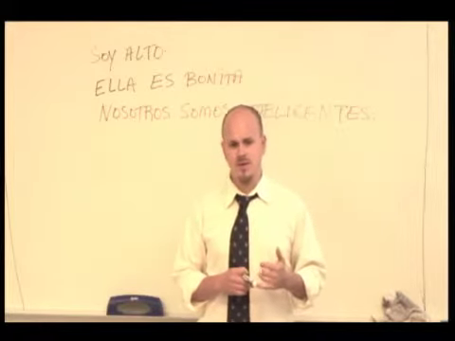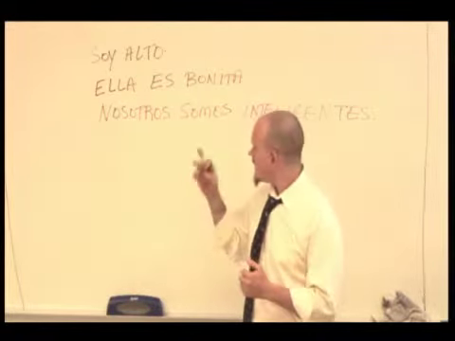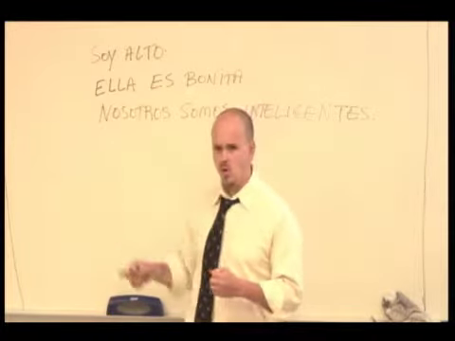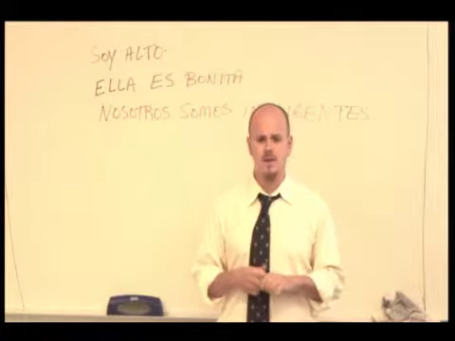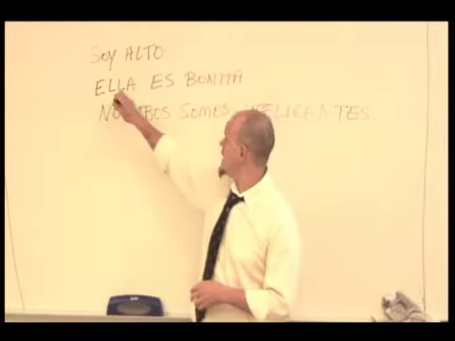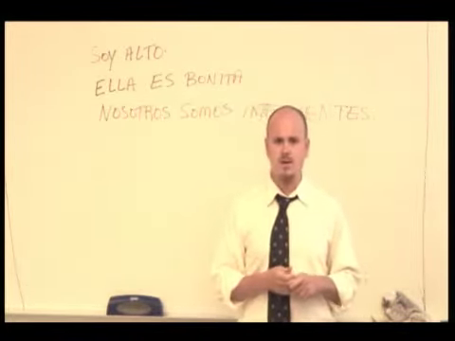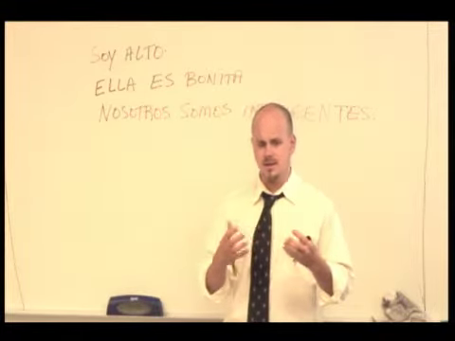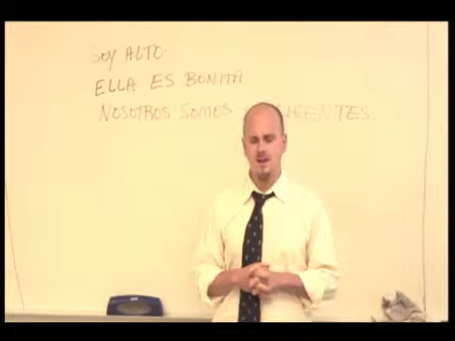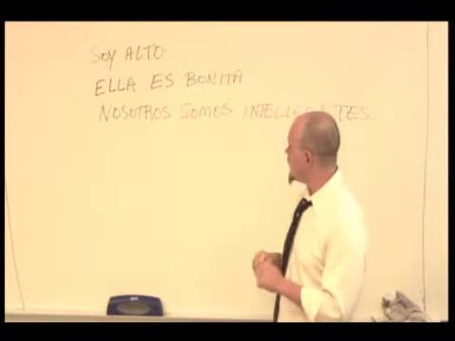A couple other important things to remember. Each verb form corresponds to a subject. It has to always go with that subject. I cannot say ella soy. Doesn't work like that. Okay, it has to be yo soy, tú eres, etc. Finally, one more note.